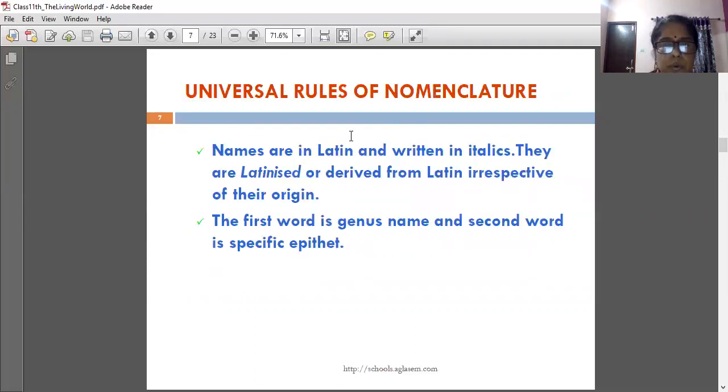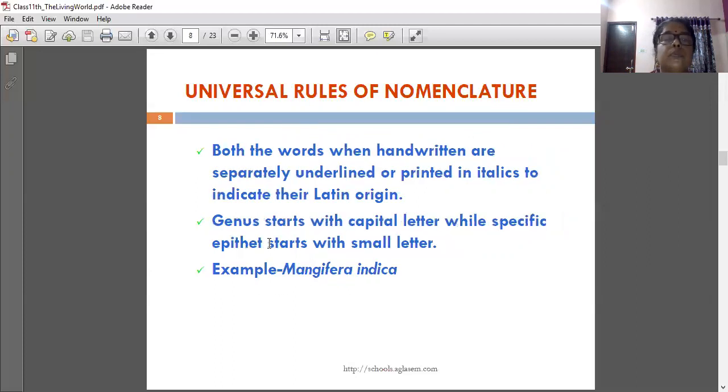Universal rules of nomenclature: names are in Latin and written in italics. They are Latinized or derived from Latin irrespective of their origin. The first word is the genus name and the second word is the specific epithet. Both words, when handwritten, are separately underlined, or printed in italics to indicate their Latin origin. Genus starts with a capital letter while the specific epithet starts with a small letter. Example, Mangifera indica.